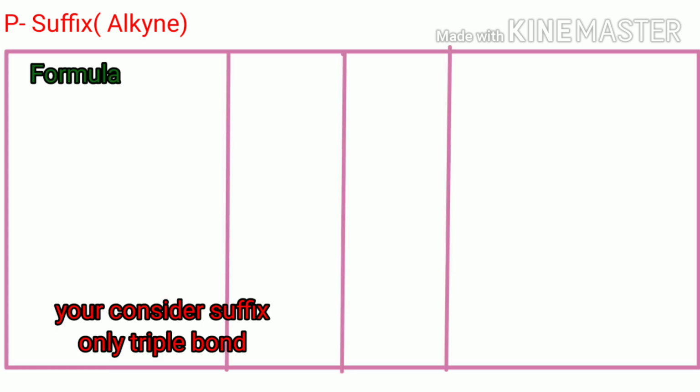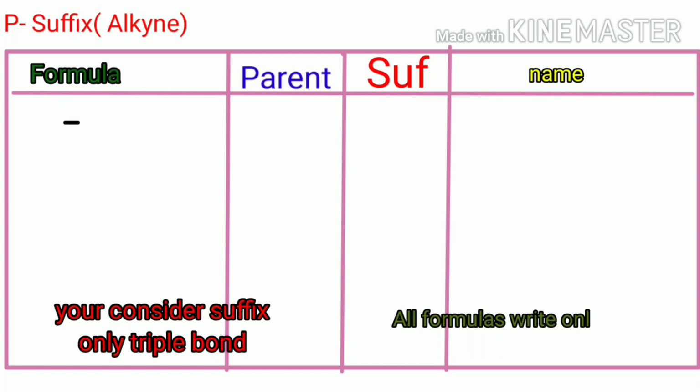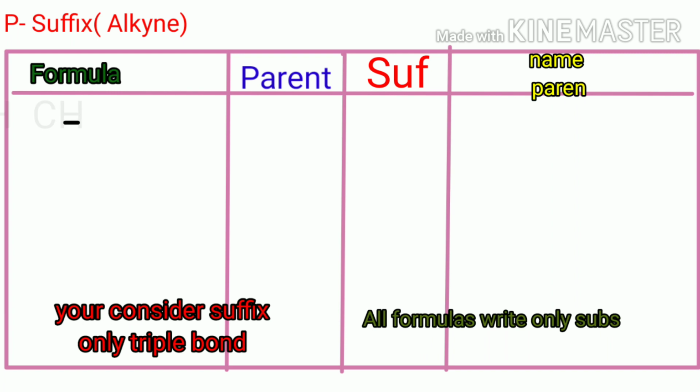Next, alkyne. Alkyne means the suffix yne is added. The triple bond compound is called alkyne. Whether there is a single or triple bond, you consider only the triple bond.